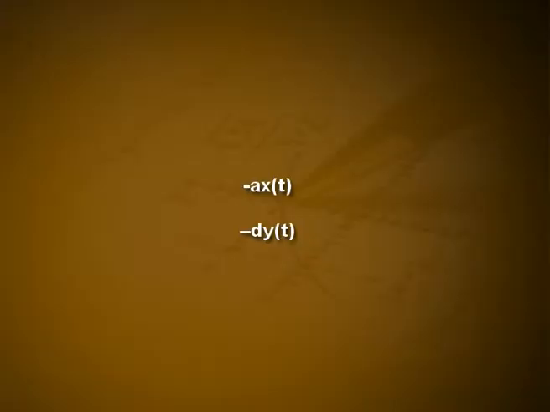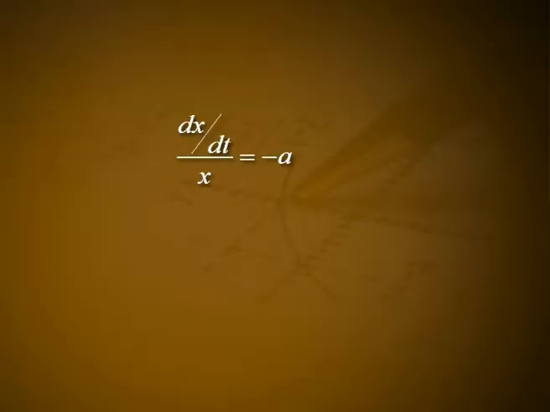The operational loss rates -ax(t) and -dy(t) yield constant relative loss rates in the absence of combat and reinforcement: (dx/dt)/x = -a and (dy/dt)/y = -d.